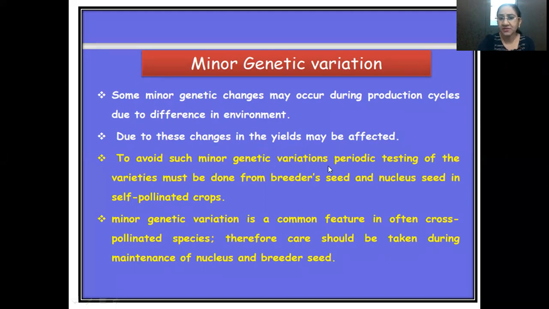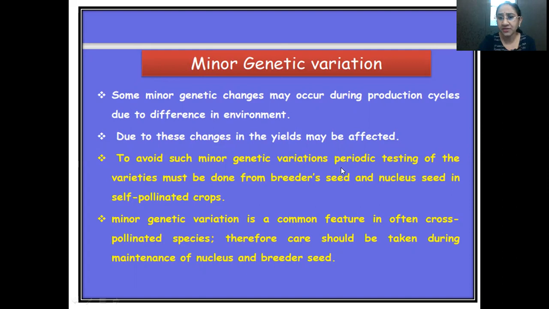To avoid such minor genetic variations, periodic testing of the varieties must be done from breeder seed and nuclear seed in self-pollinated crops. Periodic means testing the seeds for variations after a certain interval of time, in self-pollinated as well as cross-pollinated crops.